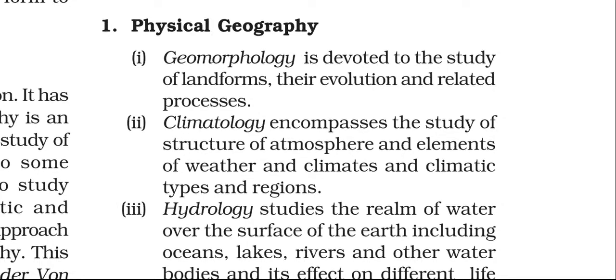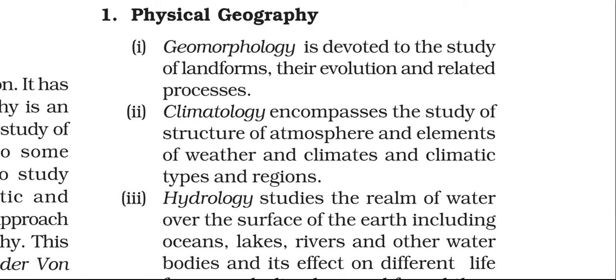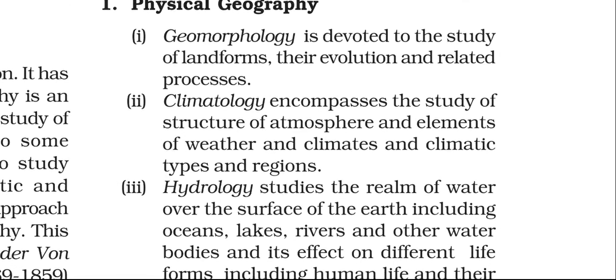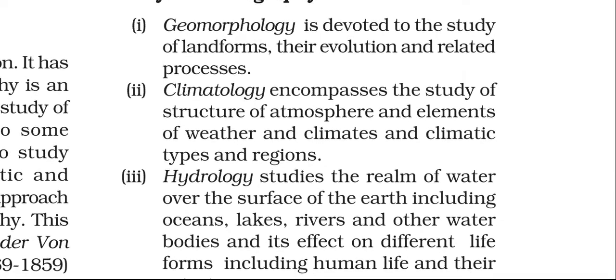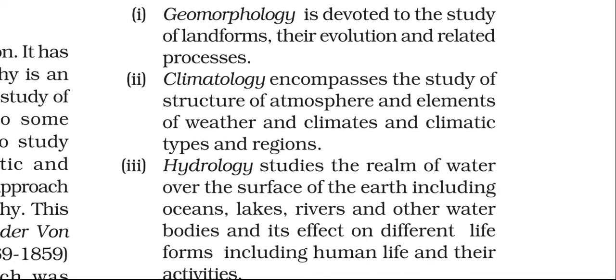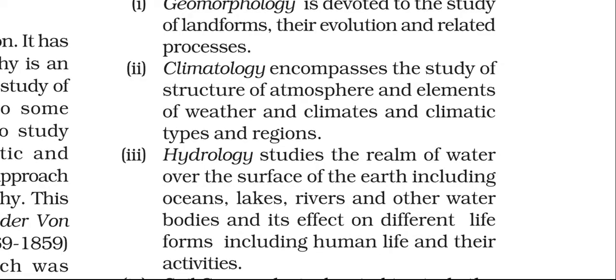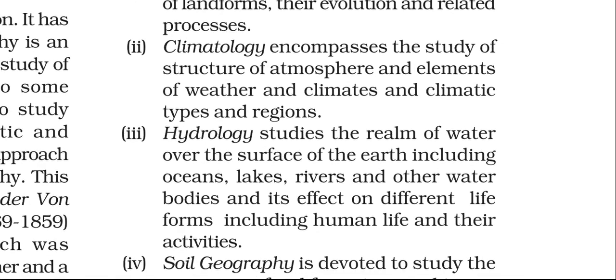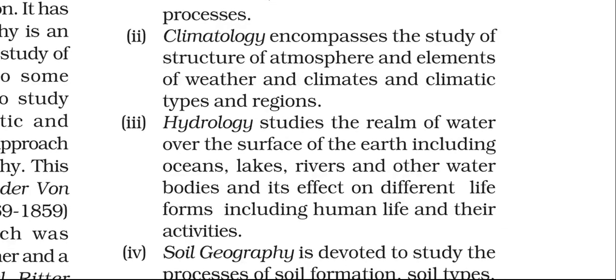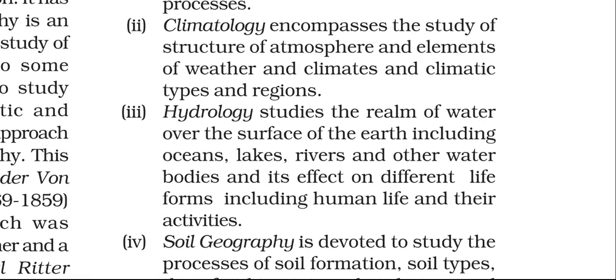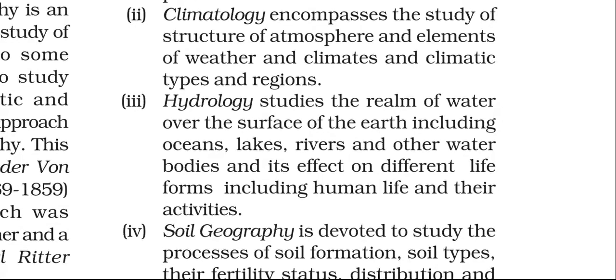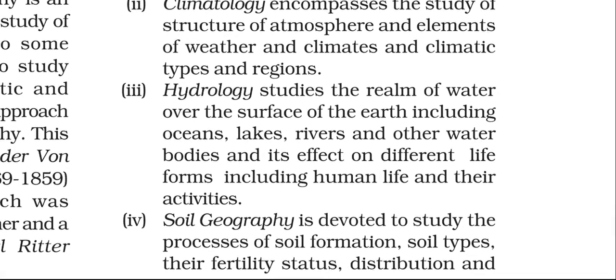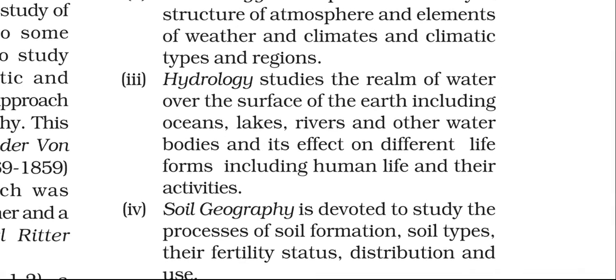Climatology encompasses the study of structure of atmosphere and elements of weather and climates and climatic types of regions. Hydrology studies the realm of water over the surface of the earth, including oceans, lakes, rivers, and other water bodies, and its effect on different life forms, including human life and their activities.